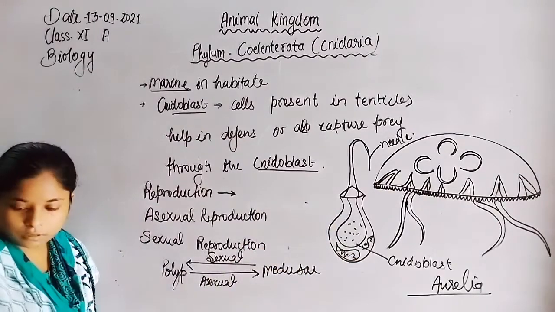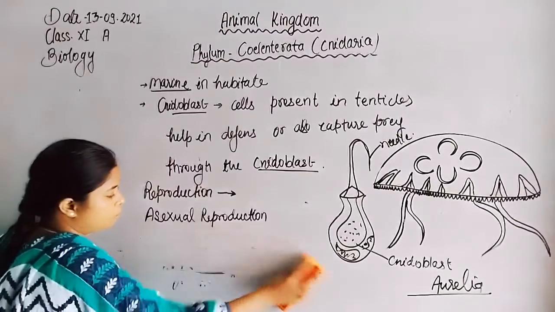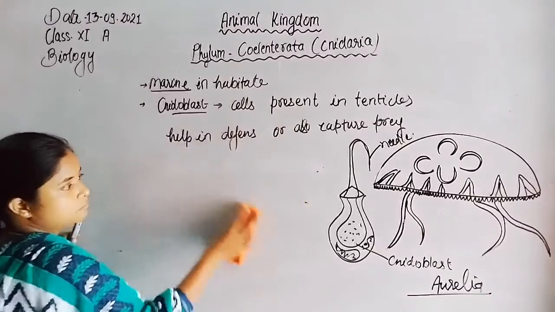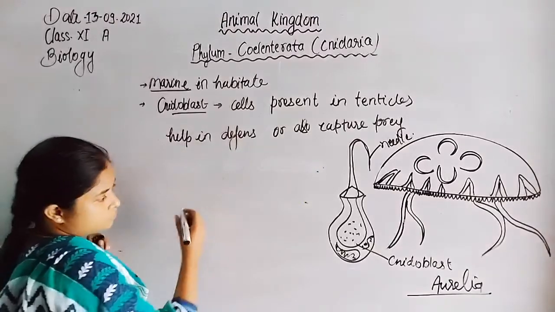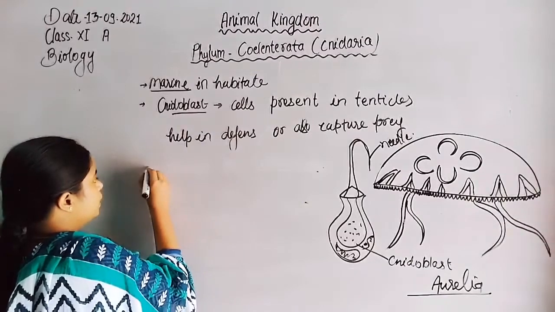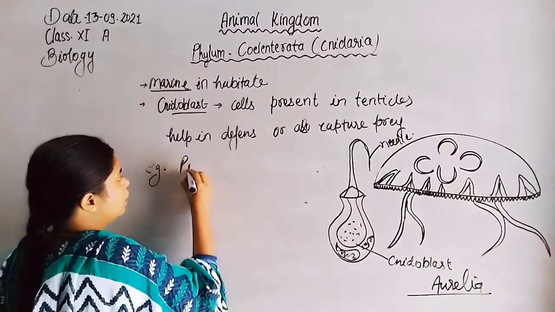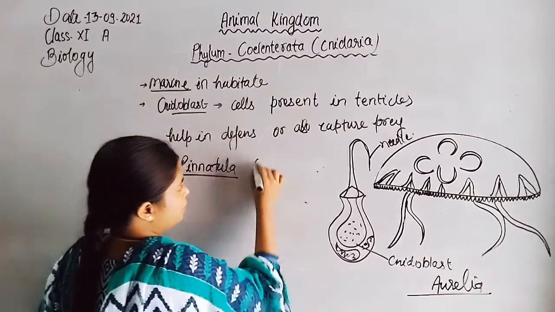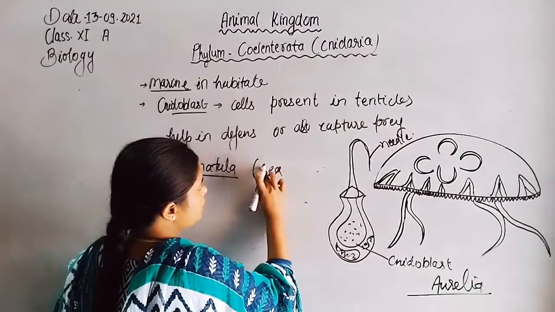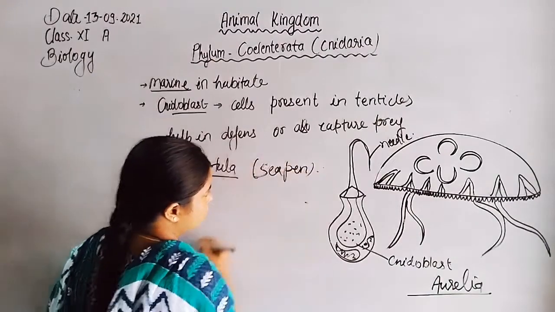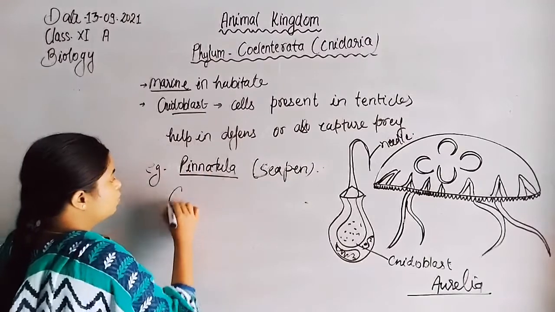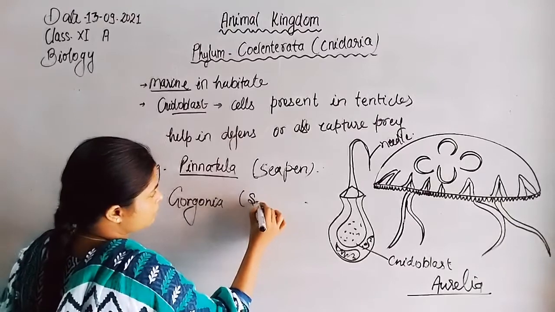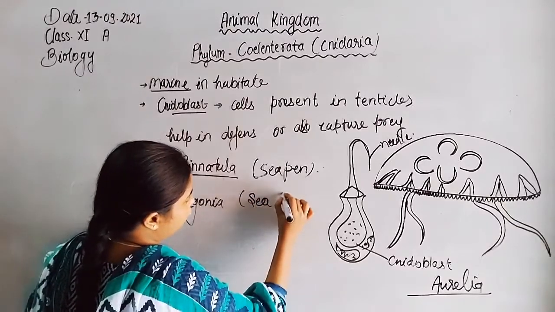Now the common examples of the members of cnidarians are Pennatula, common name sea pen. Gorgonia, common name sea fan.